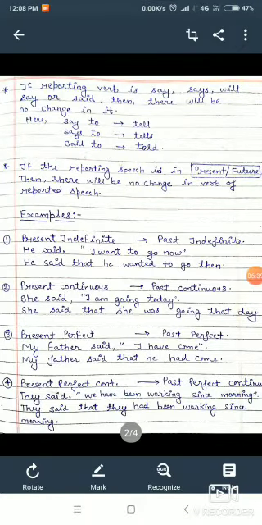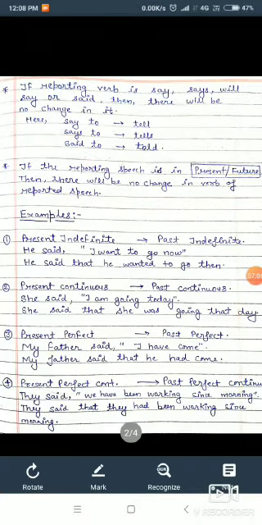So what will be our answer? She said, we will remove the comma and put the word "that," and "I" changes according to the subject of the reporting speech. So what is the subject of the reporting speech? She. So "I" changes according to she, and what is the sentence? "I am going today." So what will be our answer? She said that she was going that day.